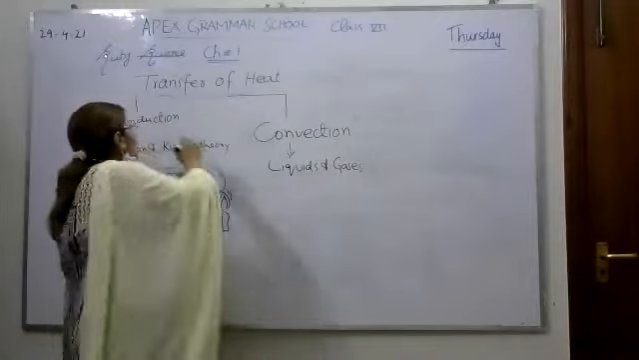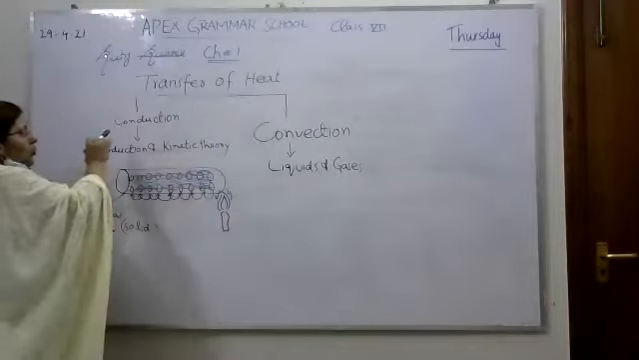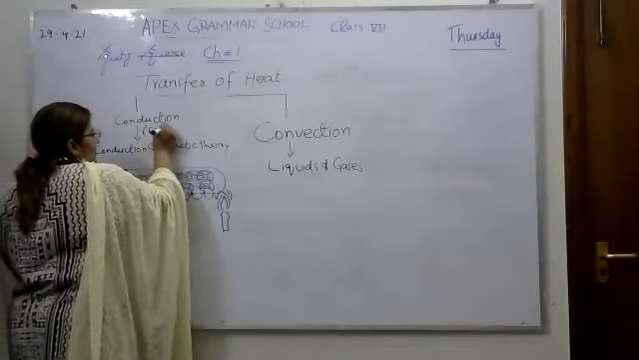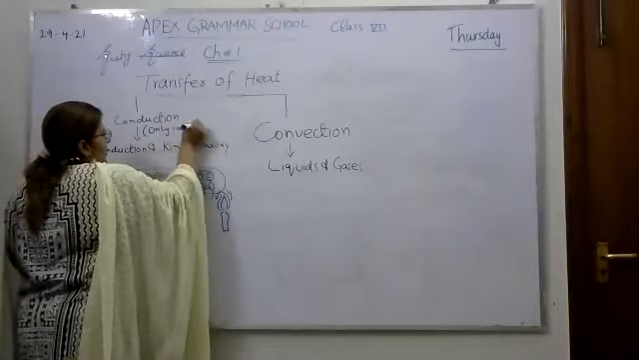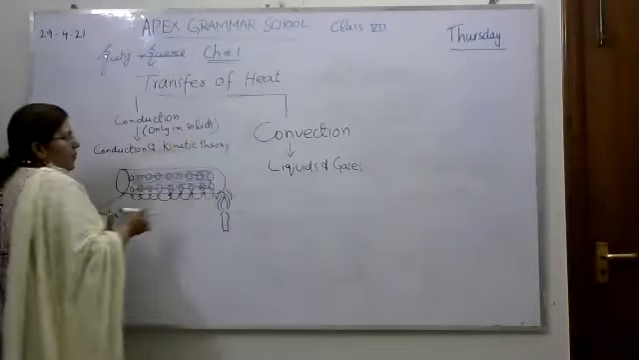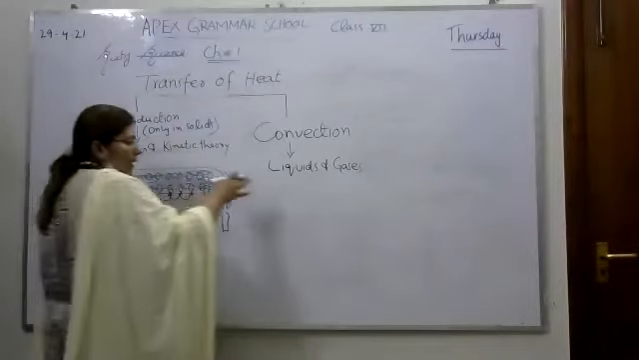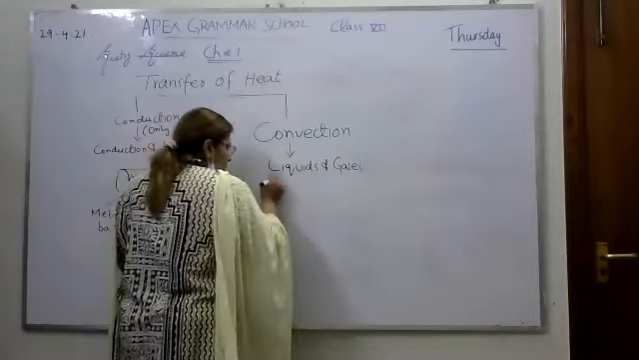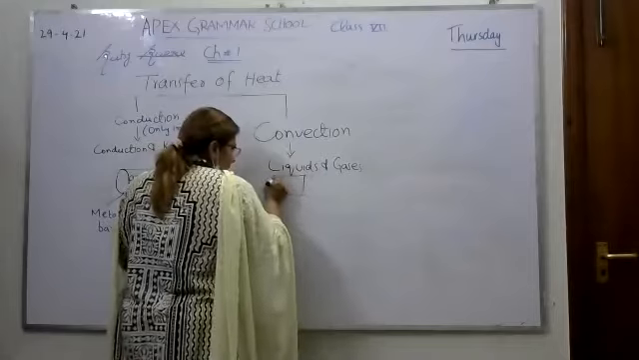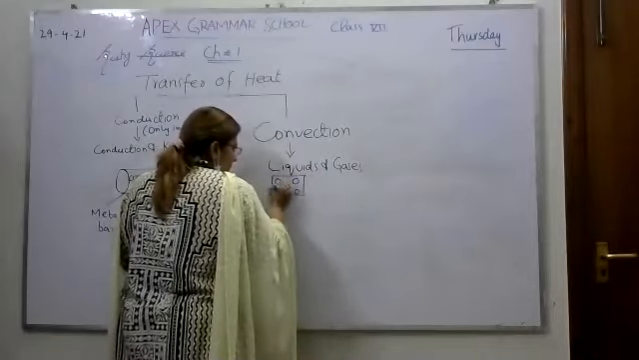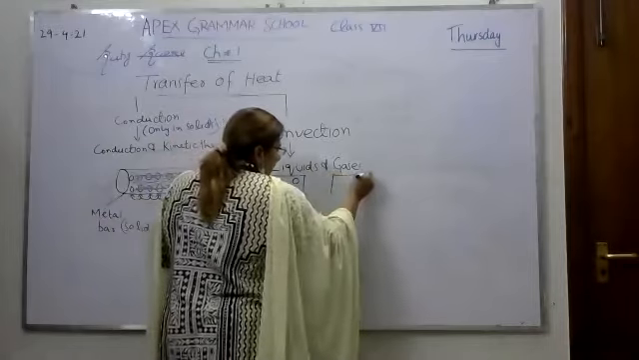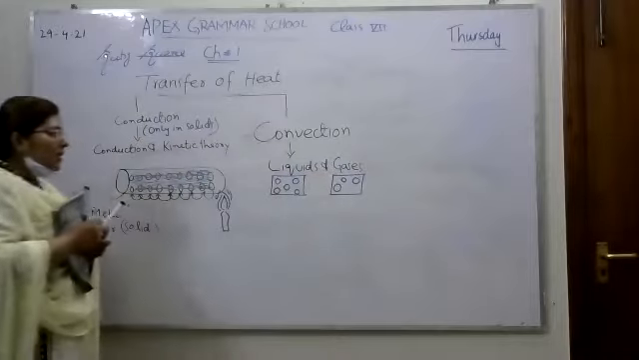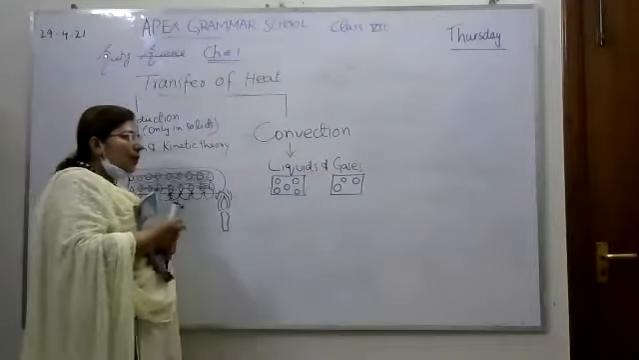What is the difference between conduction and convection? I told you conduction happens only in solids. But convection happens in liquids and gases. And we also know that in liquids, the molecules have some distance from each other. If we take the example of gases, the molecules are very far away from each other. So this is the arrangement of particles in liquids and gases.